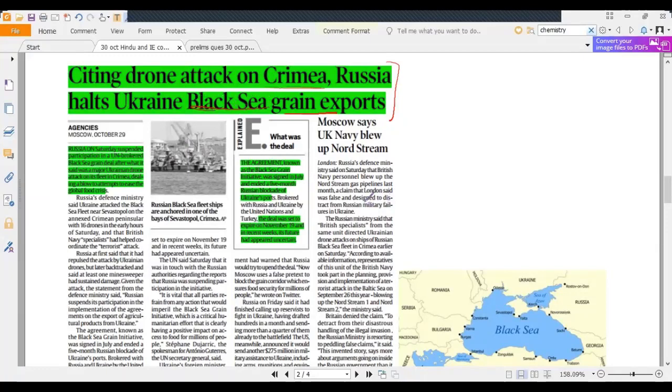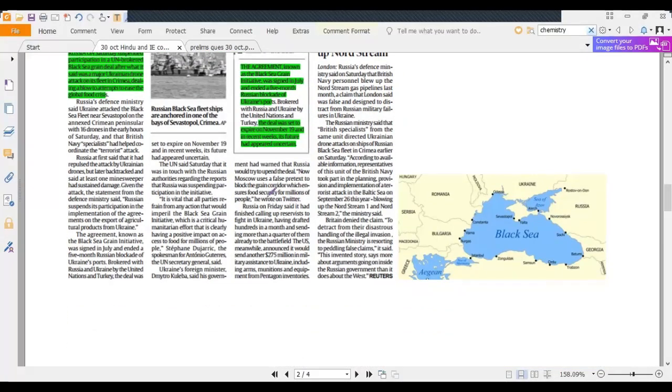Now let us see the geographical position of Russia and Ukraine. So this is the Black Sea, this is Russia, this is Ukraine, and this is Crimea, which was annexed by Russia in 2014. Russia was transporting the grains through the Black Sea to Ukraine, so that is halted by Russia.